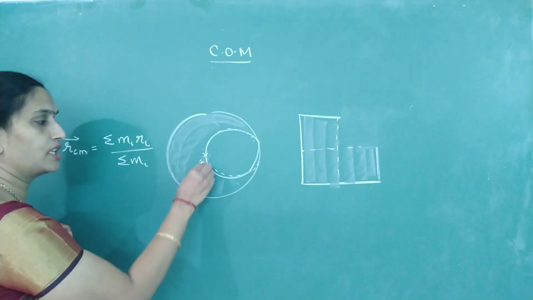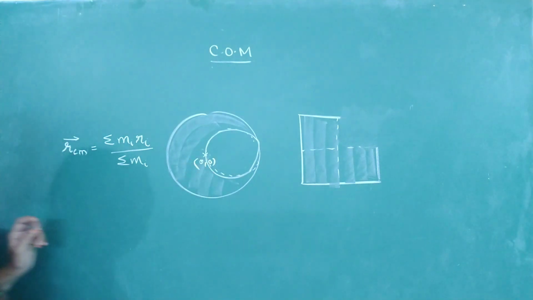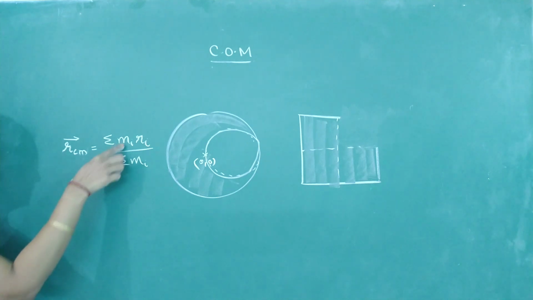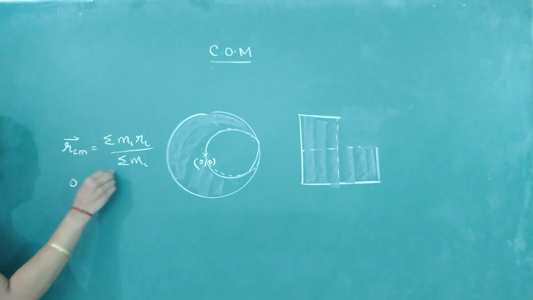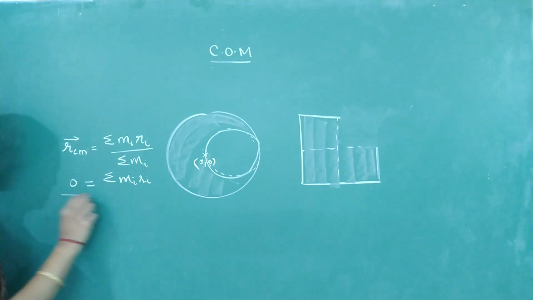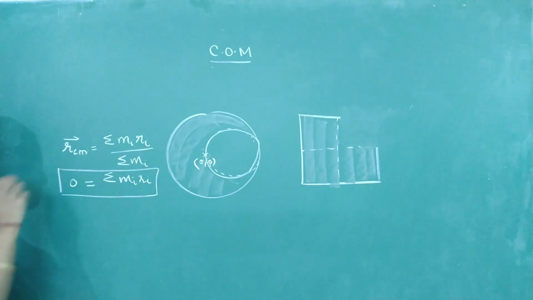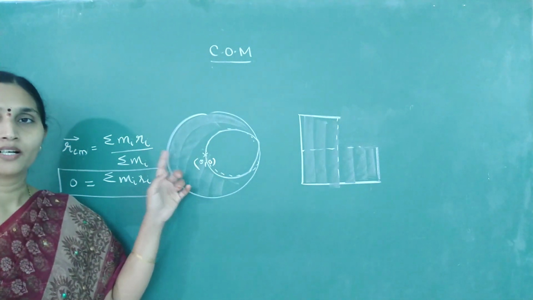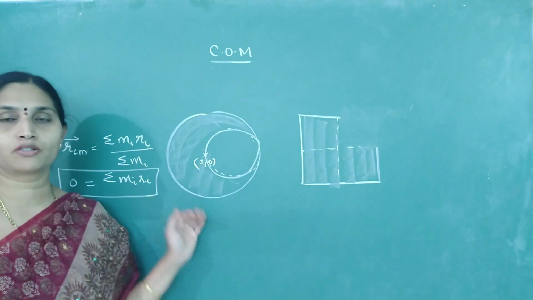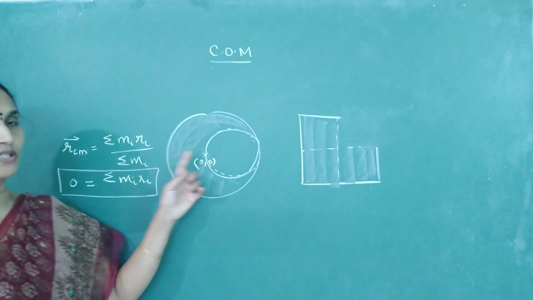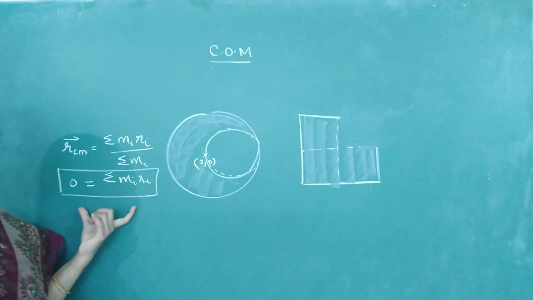If I take this point as origin, that means our center of mass is origin, then what will this equation become? 0 is equal to sigma mi ri. So this term I am going to make use of to get the answer in minimum number of steps. Okay, generally coordinate system method also can be used, but this one will give you the answer quickly. If you want to find out the shift of center of mass, you can go for this method.